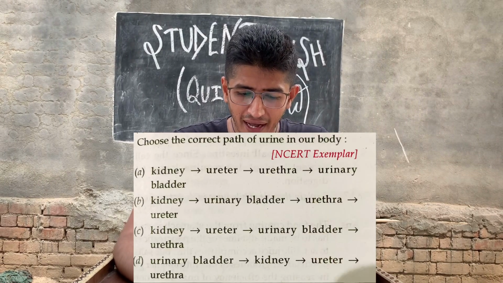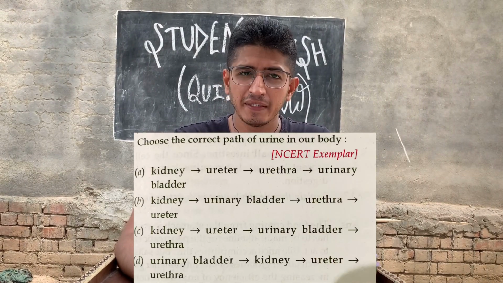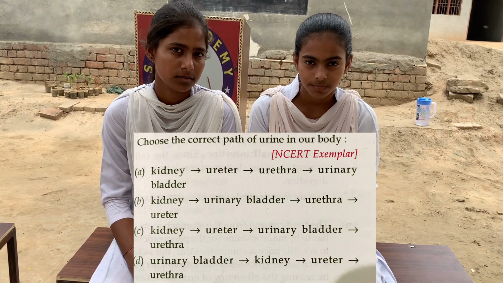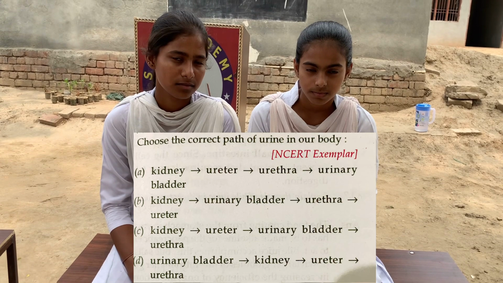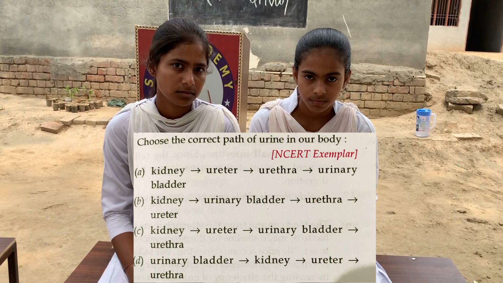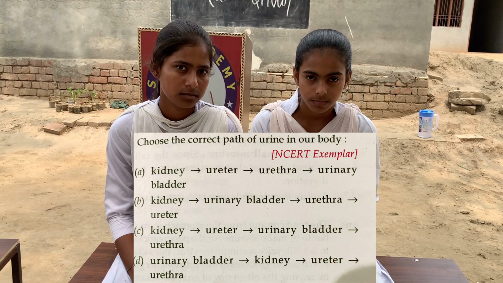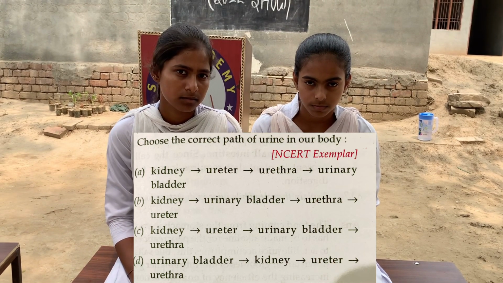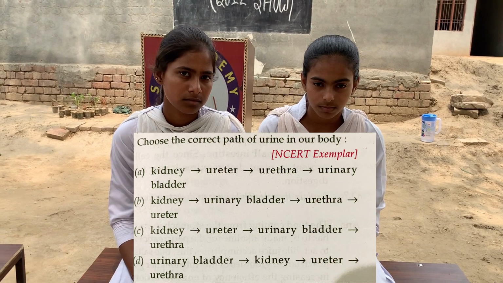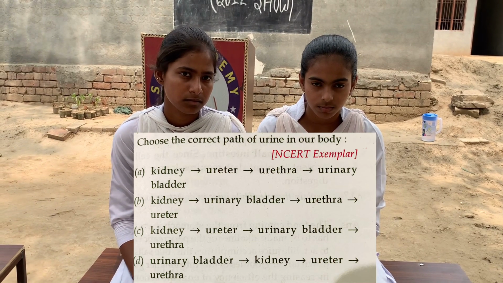Choose the correct path of urine in our body. Option A, kidney, ureter, urethra, urinary bladder. B, kidney, urinary bladder, urethra, ureter. C, kidney, ureter, urinary bladder, urethra. D, urinary bladder, kidney, ureter, urethra.